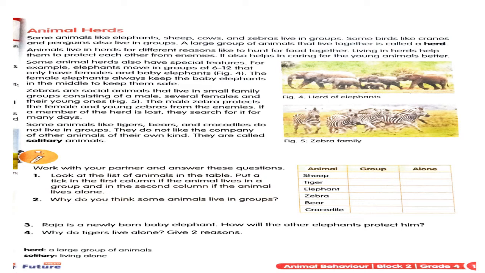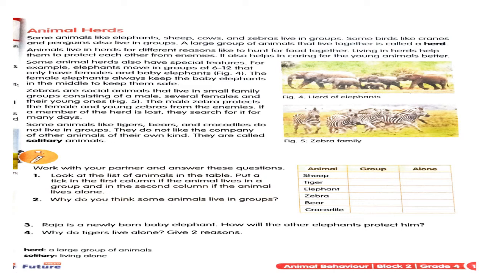Okay, so the female zebras and the young ones are protected by the male zebras whenever the enemies or other wild animals attack them. Or even if one of the zebras in that family is missing, then all the other zebras together go and search for the lost zebra for many days. Yes, and they will try to find it. So this is how they live in groups, and this is why they live in groups. Okay, and it is called herd.